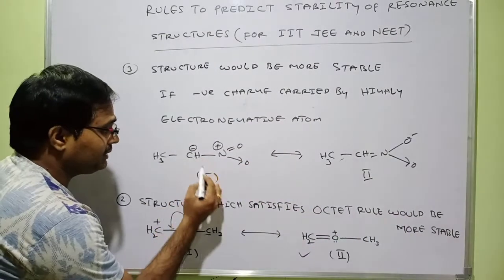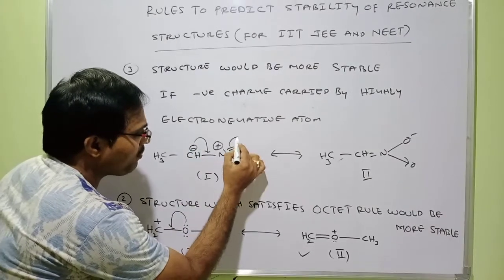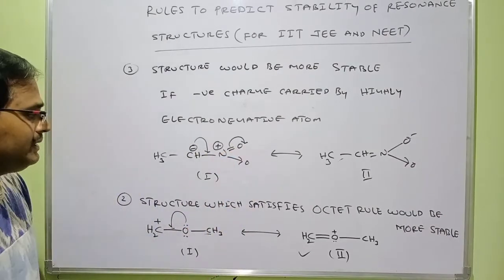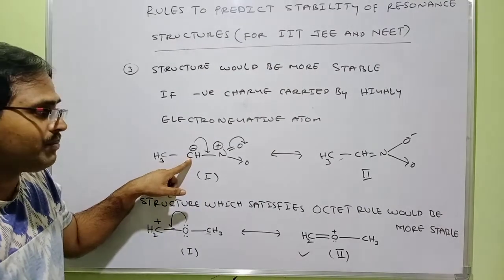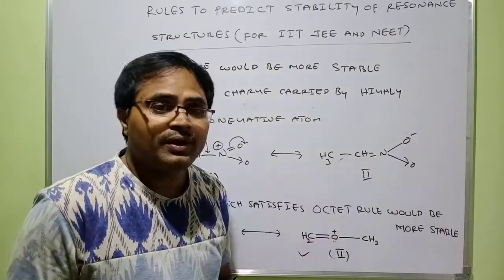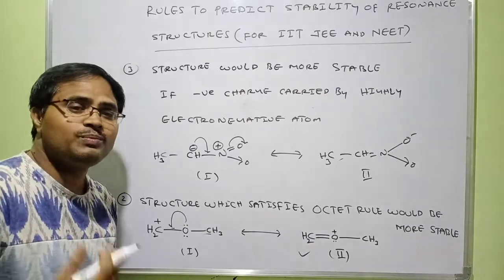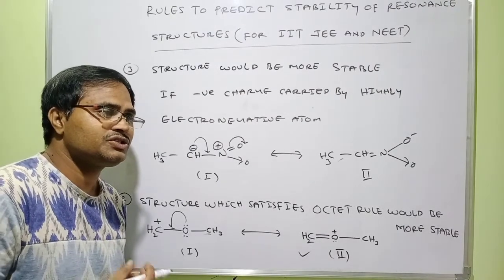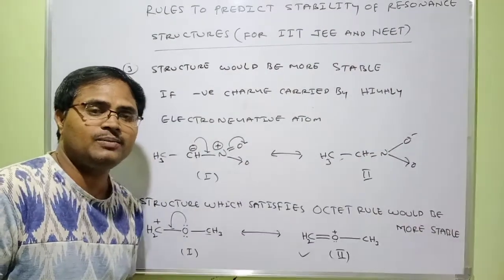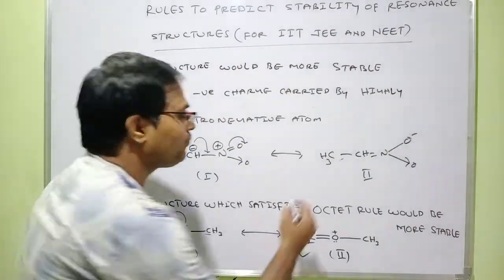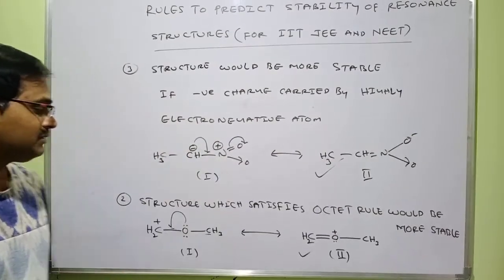So when this negative charge makes a pi bond, this pi bond becomes negative charge. In this case, negative charge is carried by a less electronegative atom, carbon. In this case, a highly electronegative atom carried the negative charge. So according to the rule, which one will be the more stable? The resonance structure which carries negative charge upon a highly electronegative atom is more stable. Therefore, this is more stable. So this is rule number 3.